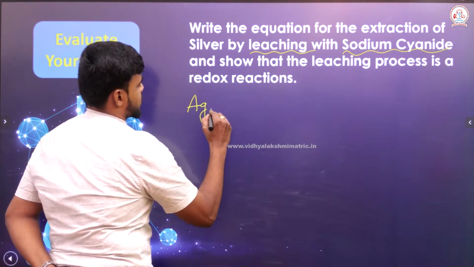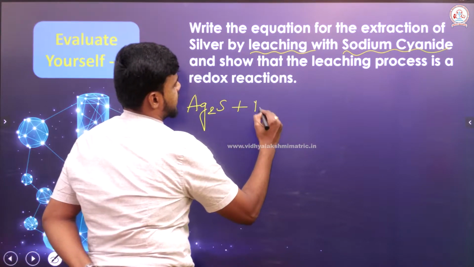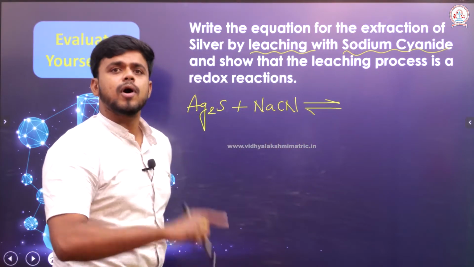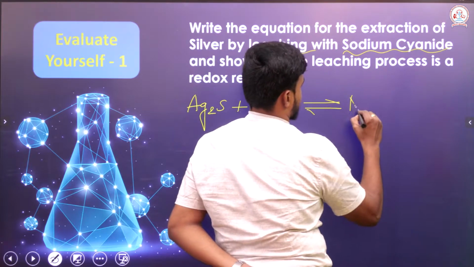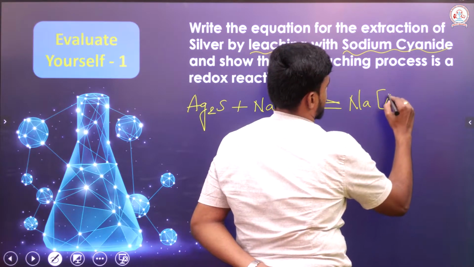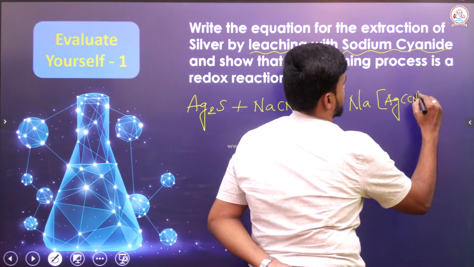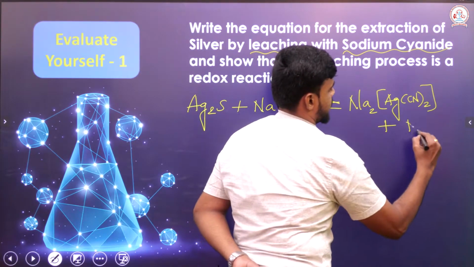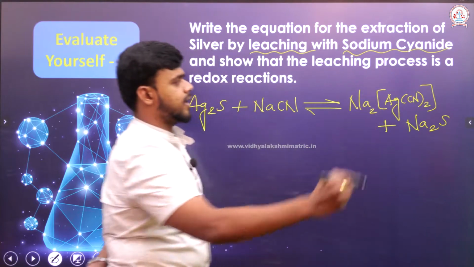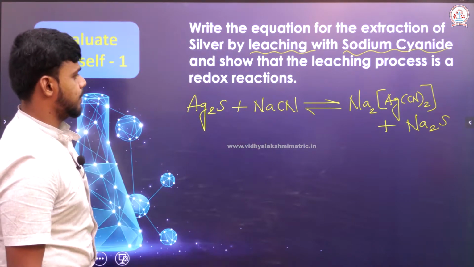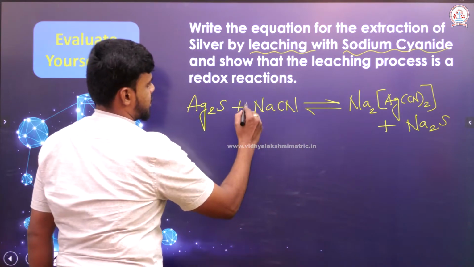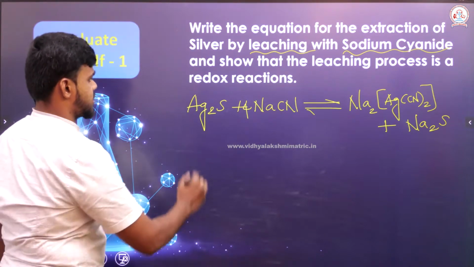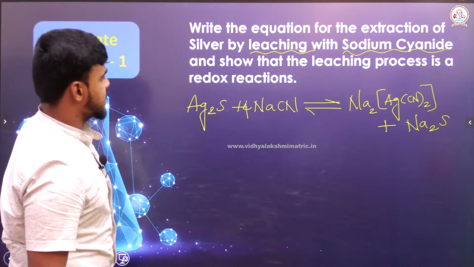Let me take an ore of silver, which is Ag2S. If it is treated with NaCN, it results in the formation of a complex like the one formed earlier with gold. So it is Na2[Ag(CN)2], followed by Na2S. Na2[Ag(CN)2] and Na2S, so totally 4 sodium. So, let me add 4 here. Cyanide there is 2 over here, silver is 2, sulfur 1.